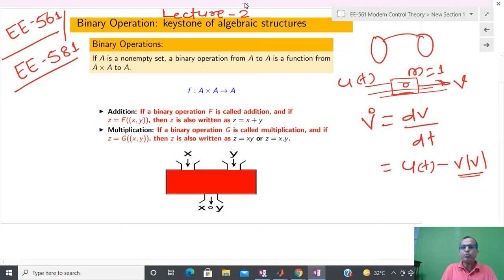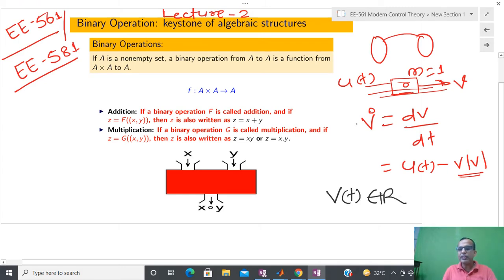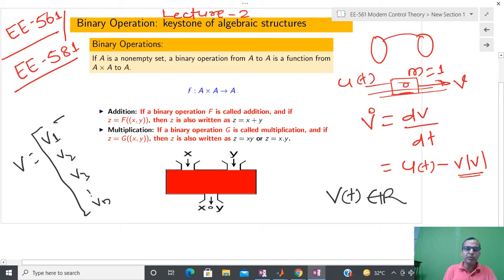So you have to quantify each and every variable, and you have to write that v(t) belongs to R. If you do not write that v(t) belongs to R, one might interpret v as v1, v2, v3 up to vn, a vector with n components, and if each component is real, then they can write R Cartesian product R up to n times, and that is R power n.